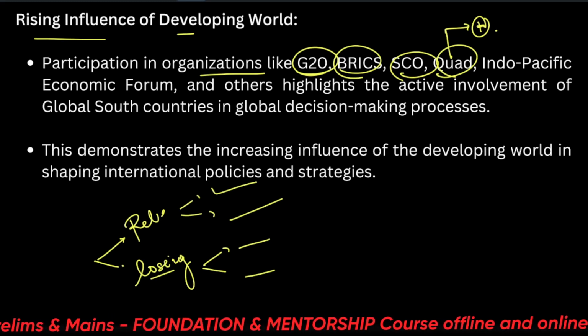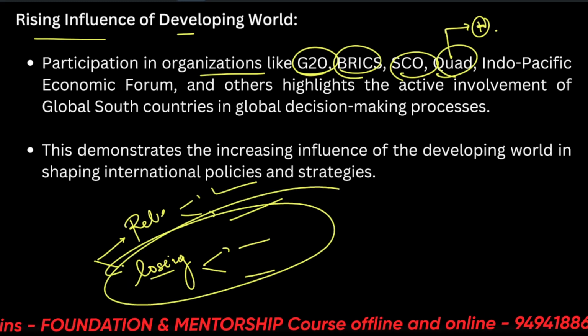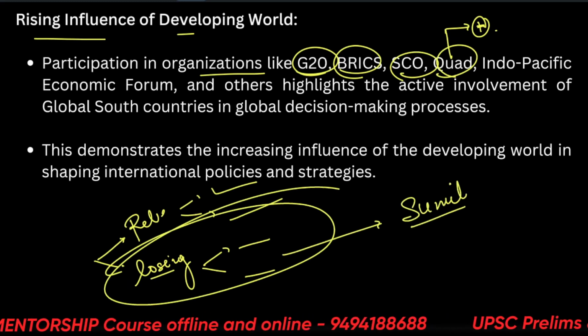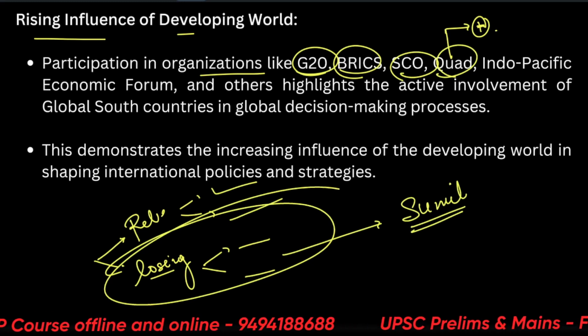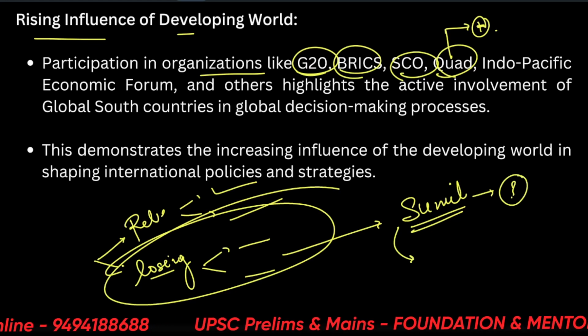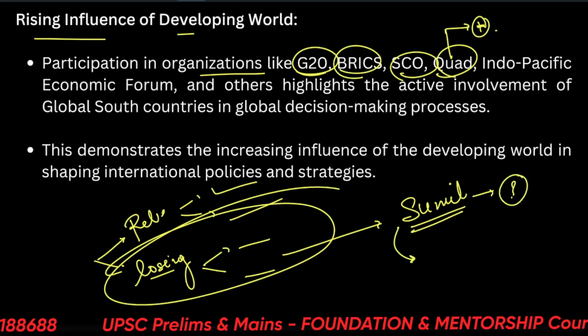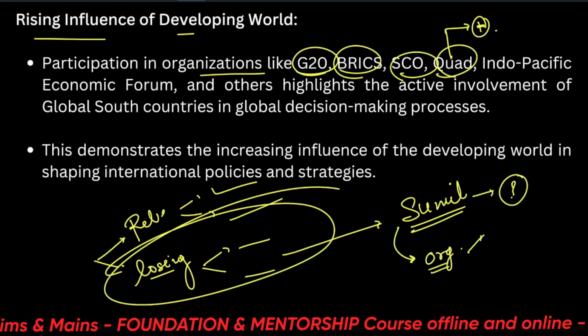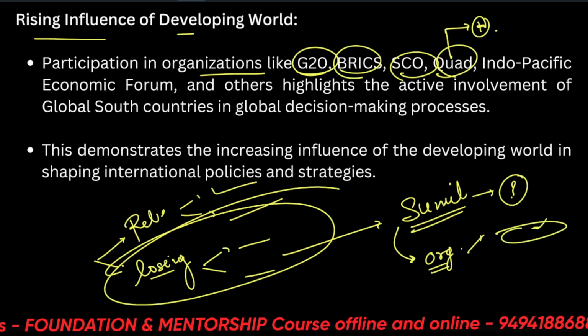There are various different organizations. For those which are losing their relevance, every year there will be a summit. When the summit is around, in the newspaper there will be two types of articles: one on what happened in the summit, and another arguing that this organization is still relevant and what the ways are to make it relevant. When these articles come, try to make notes out of them.